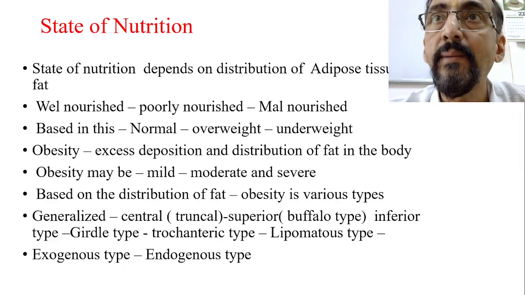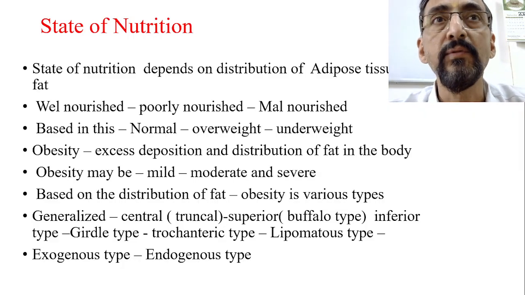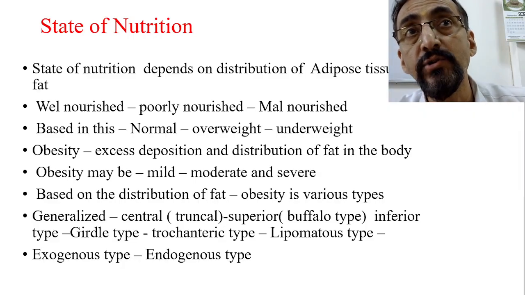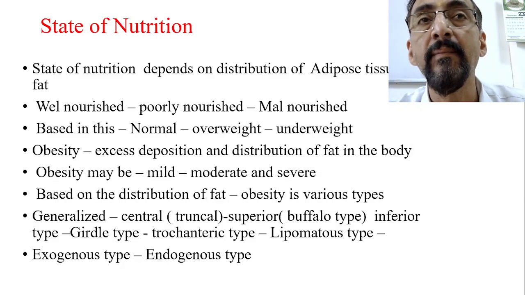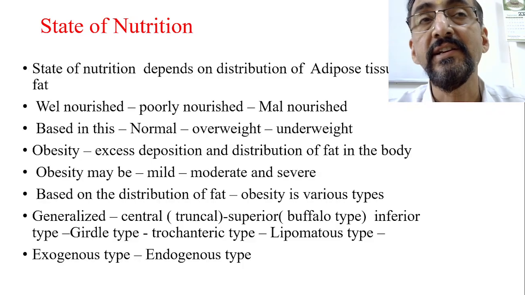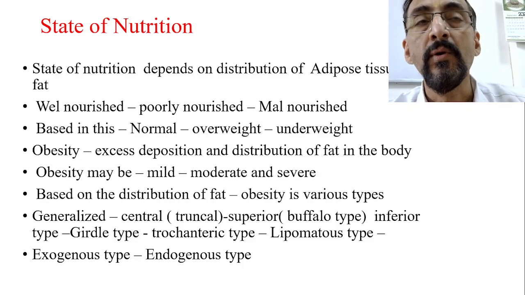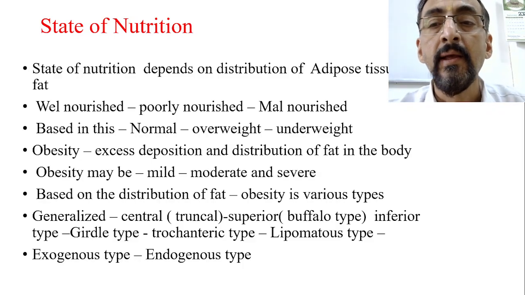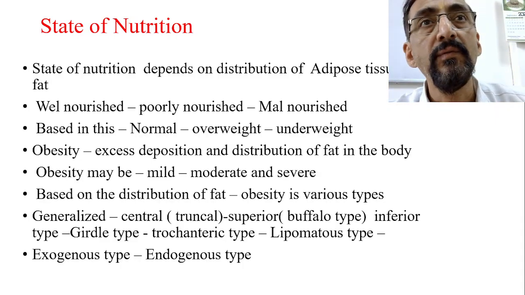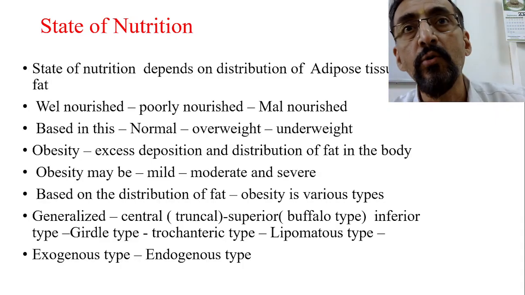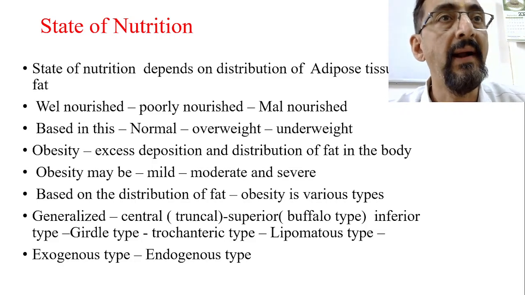Another is buffalo type of obesity. It is also called the superior type. Superior type means the distribution or accumulation of the fat will be more in the upper part of the body, the facial area, neck area and chest area. That is also called buffalo type. Another type is inferior type of obesity, where the irregular distribution of the fat will be more in the lower part, like the lower limb and hip.